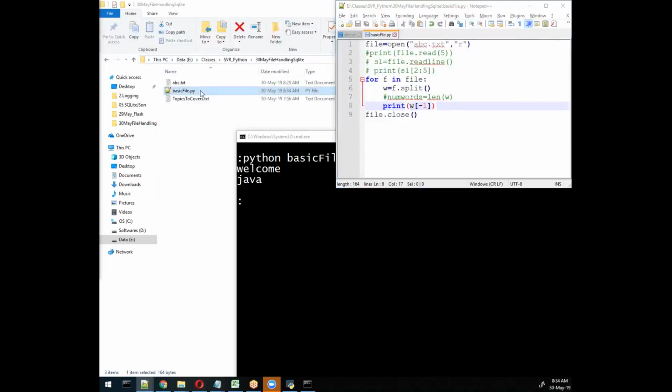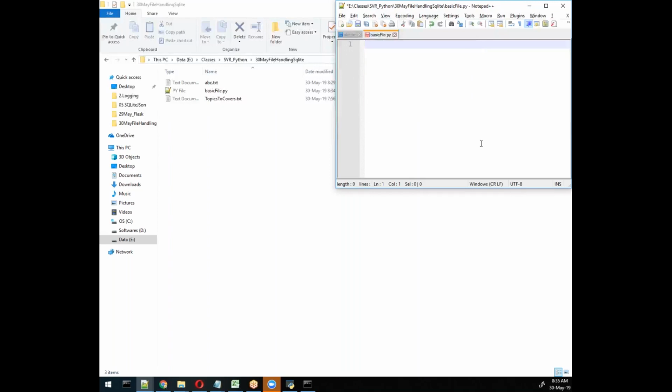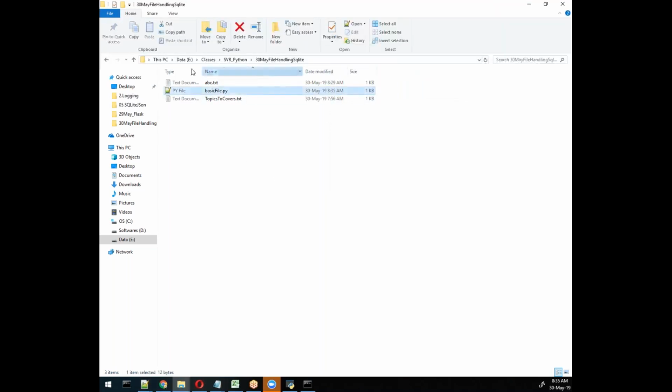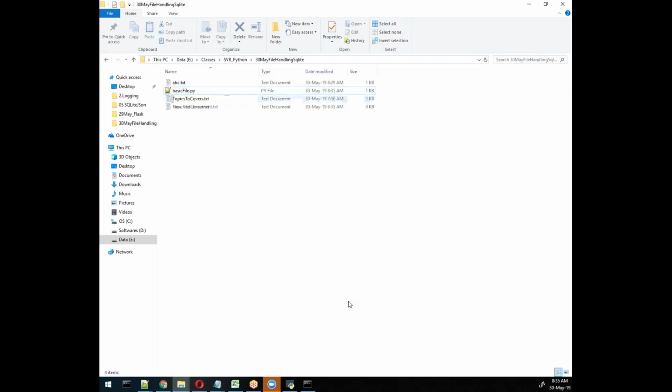I'll take a new file, or else I can create one and delete this file. First of all, for CSV we require a predefined package. There is one package called csv, so import csv. CSV is basically a set of column-based values. I'll show you how we will specify CSV. We can write CSV in data.